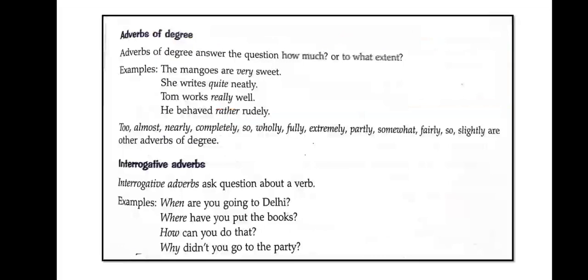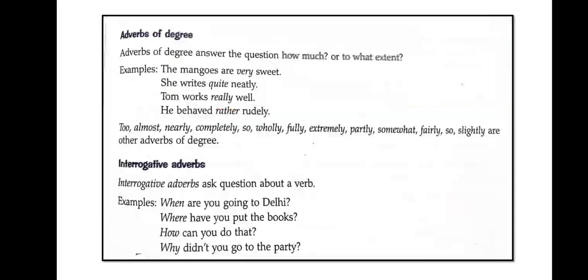Now last we will discuss interrogative adverbs. When you hear this word interrogative, always a question sentence comes to your mind, right? Interrogative adverbs ask a question about a verb. Whenever we want to ask something about a verb, it is called an interrogative adverb.